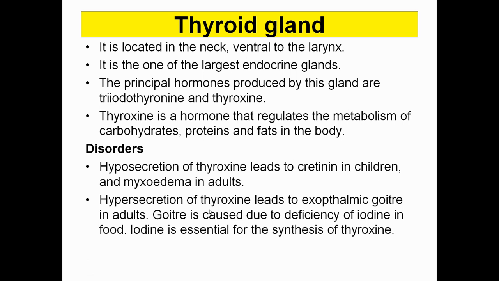Hypersecretion, that is excessive secretion of thyroxine, leads to goiter, that is bulging of the neck, and it can be cured with an iodine rich diet, especially the salt we take in our diet. It should be iodized so that goiter can be avoided.